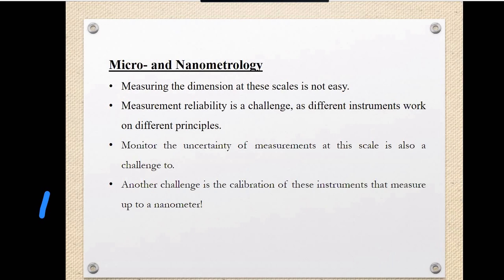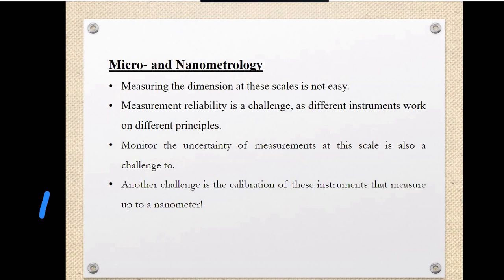Another challenge at this scale is the calibration of these instruments. For example, complex 3D shapes sometimes need micro coordinate measuring machines for measurements. So the calibration is not as easy as compared to the macro level.